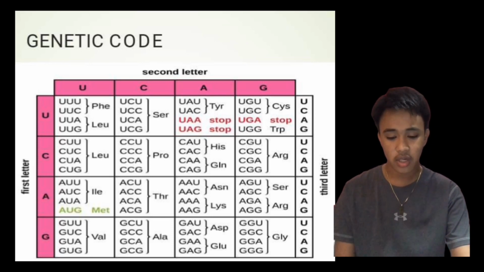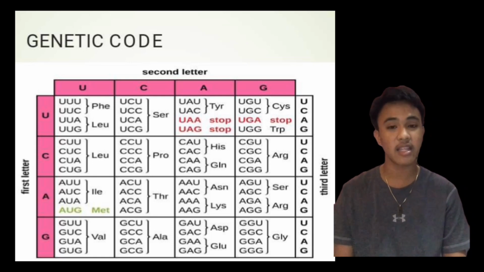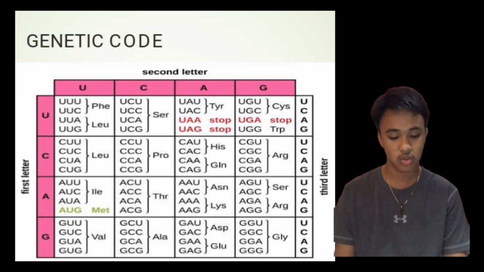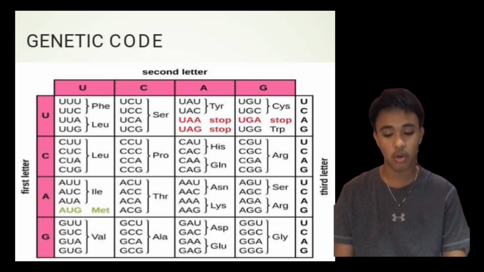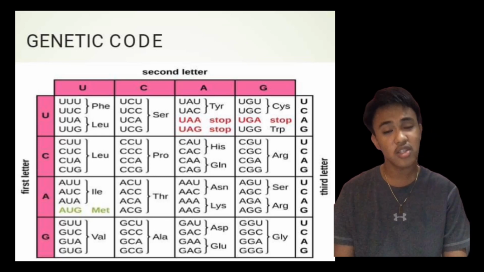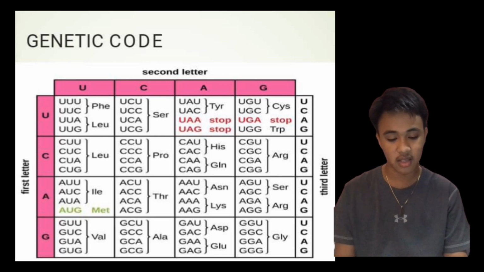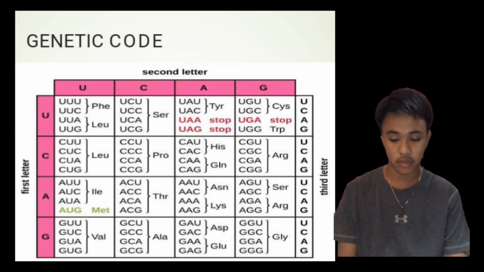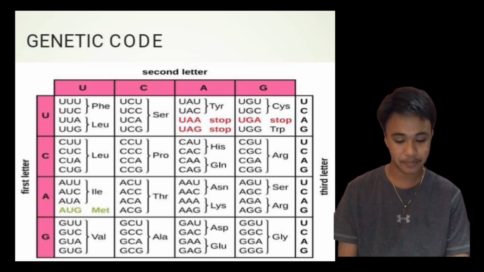We also notice that the code is non-ambiguous. Each codon codes for one and only one amino acid. There's no question which amino acid is going to be coded for by a single specific codon in the mRNA.